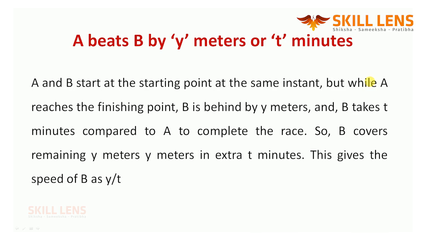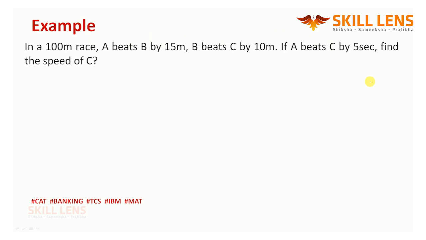A and B start at the starting point at the same instant, but while A reaches the finishing point, B is Y meters behind, and B takes t minutes more than A to complete the race. So B covers Y meters in an extra t minutes. So the speed of B is what? Y by t. This is very, very important. I want you to know this particular point. Hope everybody understood this. Let's solve a few questions so that you will understand it easily.